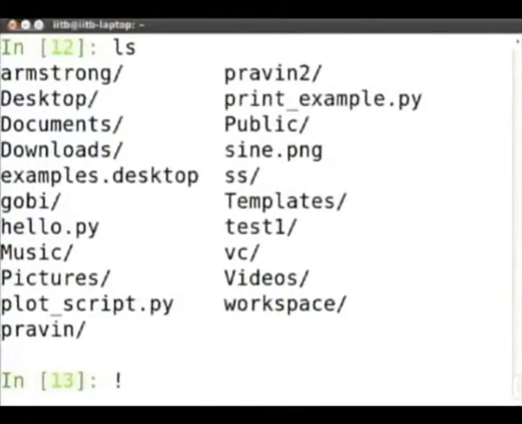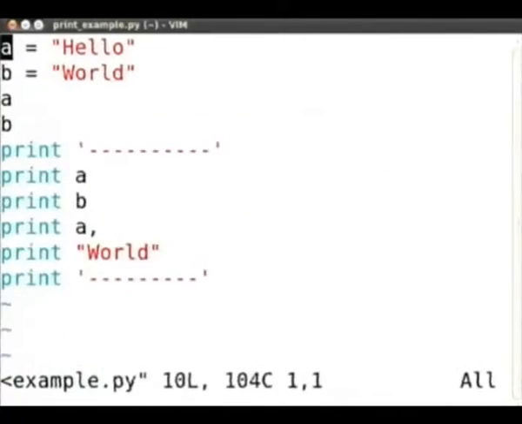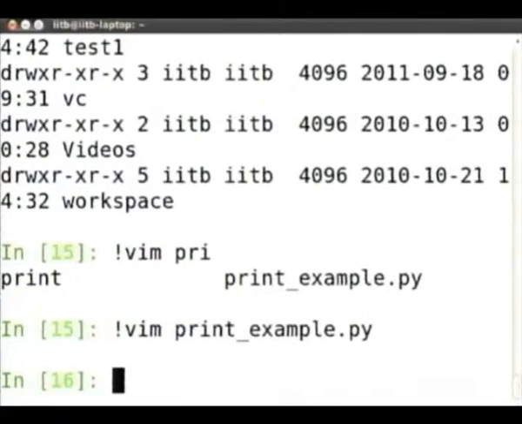If I did bang ls, it will actually execute ls in the shell underneath and print out the output. For example, I can say bang vim print_example.py, and it actually ran vim for me. So IPython gives you some conveniences, and one of those conveniences is cd.